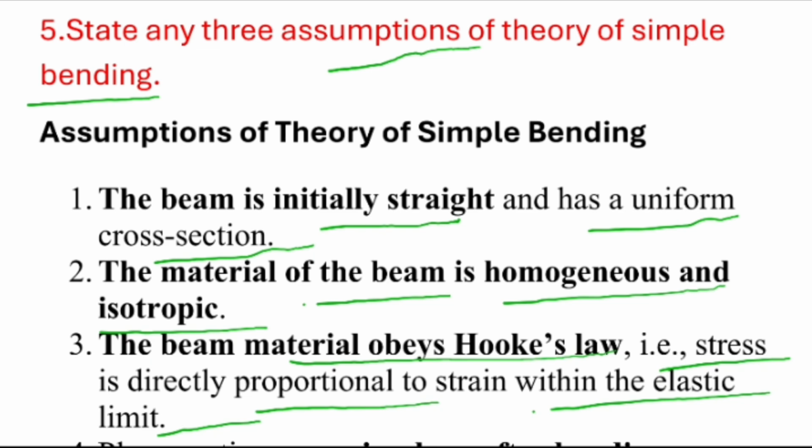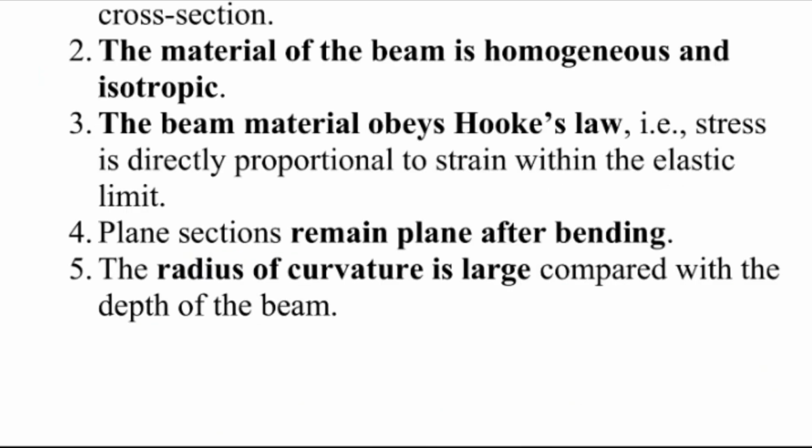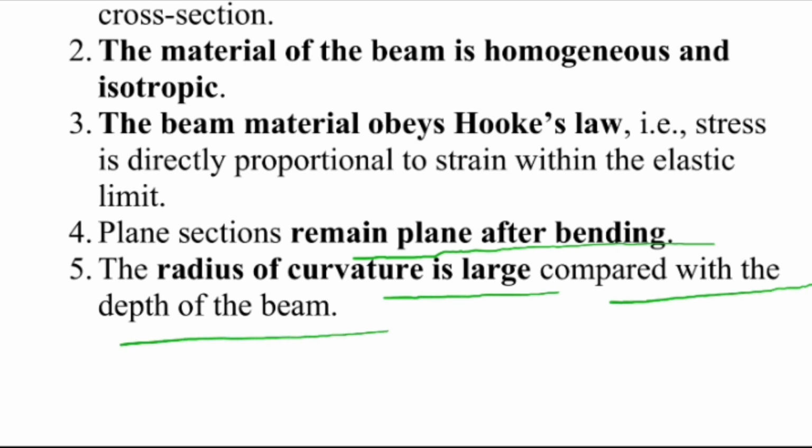Here they asked only 3. I have explained 2 more assumptions. The fourth assumption is plane sections remain plane after bending. Fifth is the radius of curvature is large compared with the depth of the beam. So any 3 you can answer. For your extra information I have added 2 more.